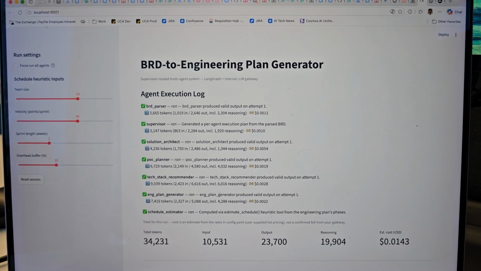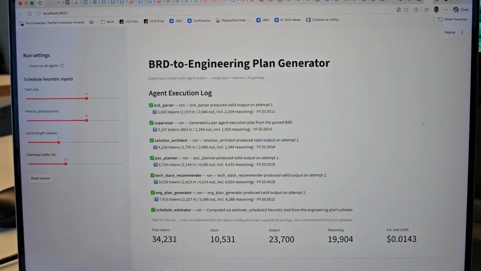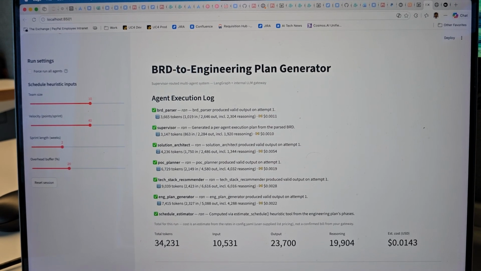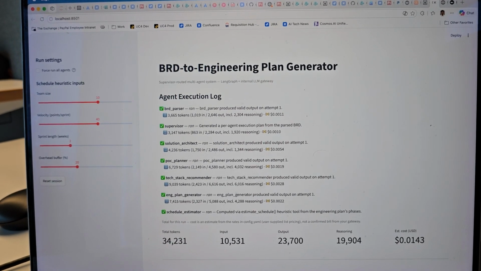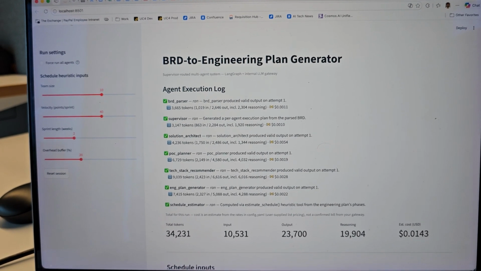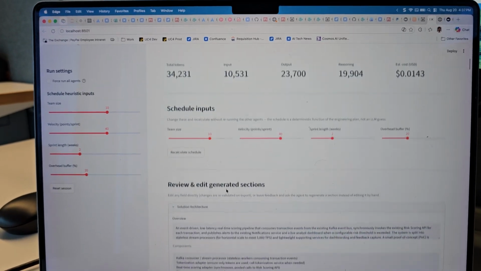All of the agents completed, and it also yields you the list of details like what ran and what it gave. The engineering plan generator and schedule estimator are just based on pure heuristics, so they're quick enough. You also see the tokens listed, saying what this run costs me. Now if you look as we go down, we see different inputs.